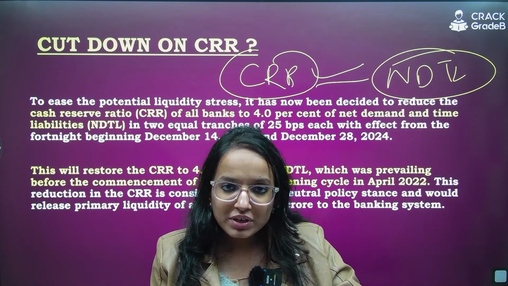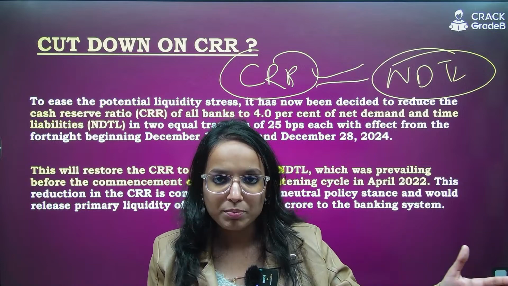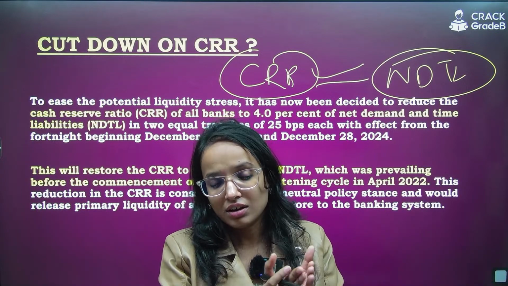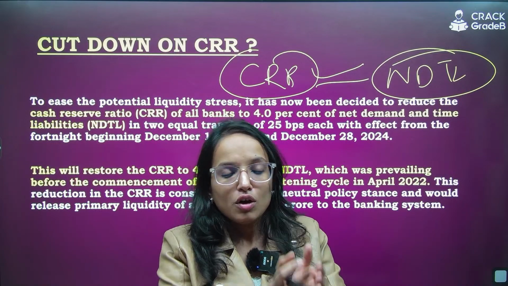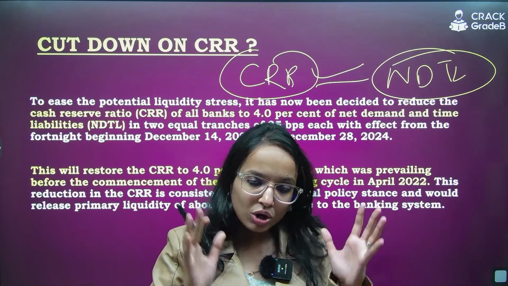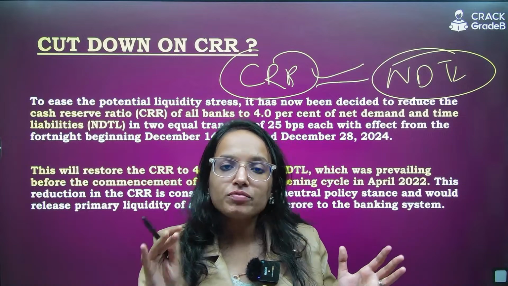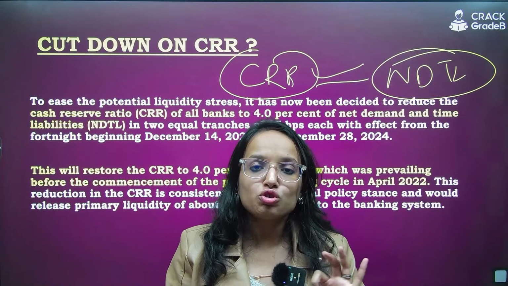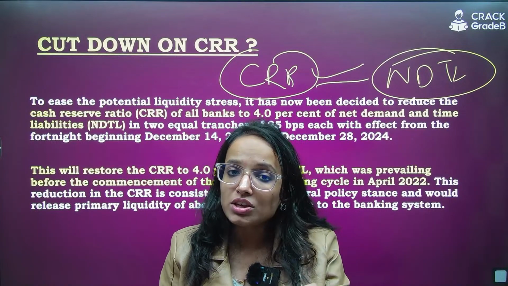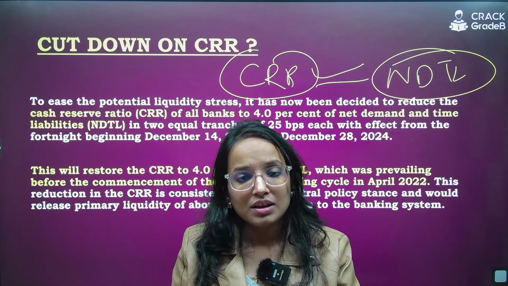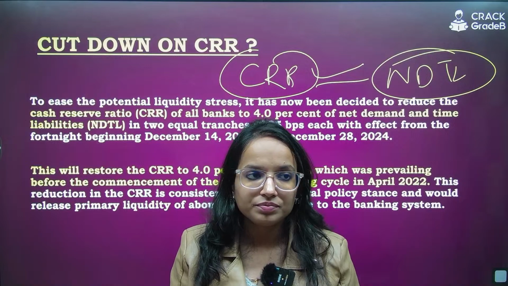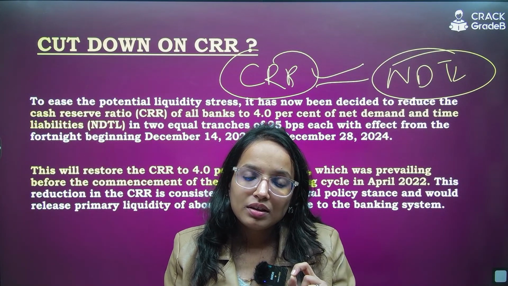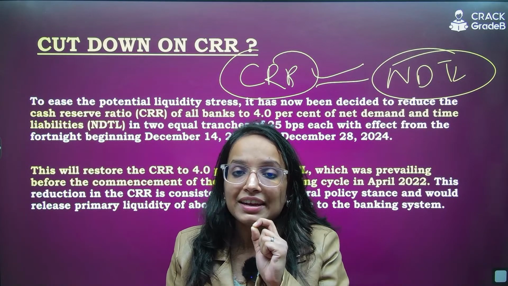And what you keep in a fixed deposit, etc., is a term deposit, right? So the aggregate of this NDTL, net demand and time liability, whatever deposits you have in all of these forms, out of that a certain percentage of NDTL has to be kept in the form of cash with the central bank, and this is known as CRR. Now changing CRR is a direct tool.